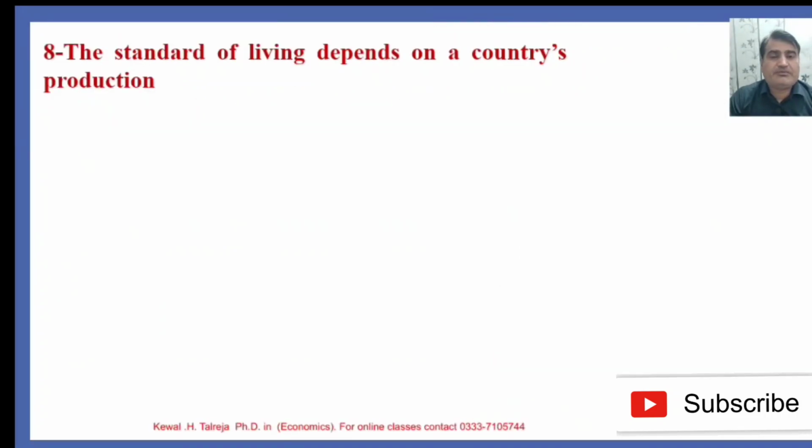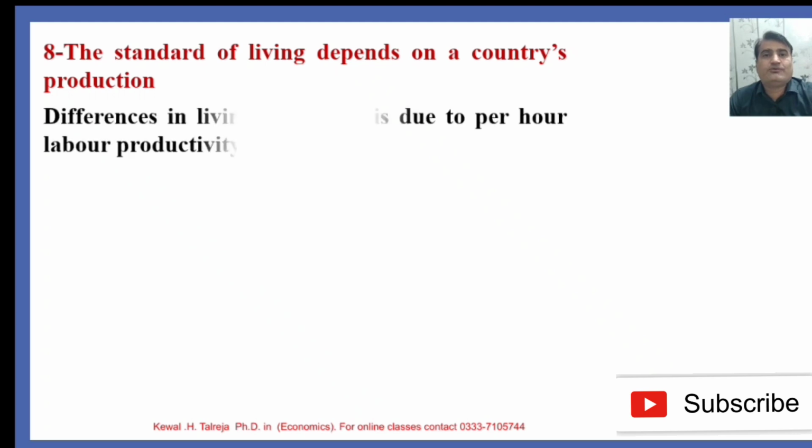The eighth principle of economics is that the standard of living depends on a country's production. The more the country produces, the per capita income of the country will rise and the GDP will increase. As a result, people will have more purchasing power and purchase more, and the standard of living will automatically increase. So differences in living standards are due to differences in per hour labor productivity.